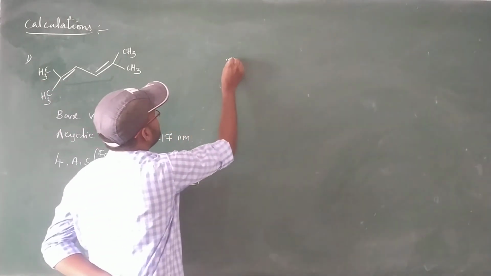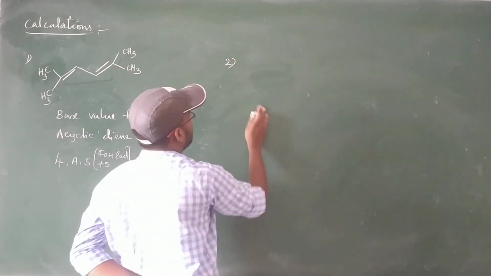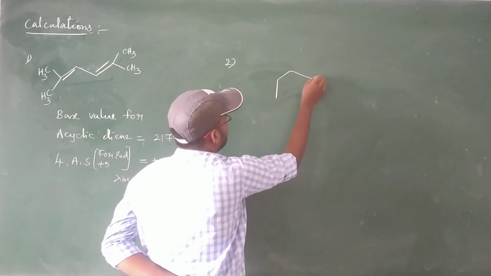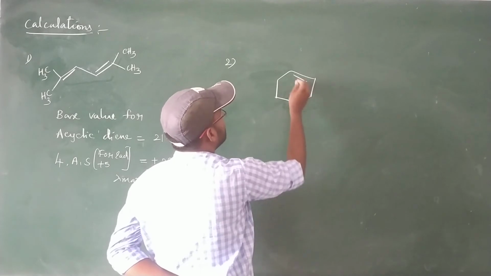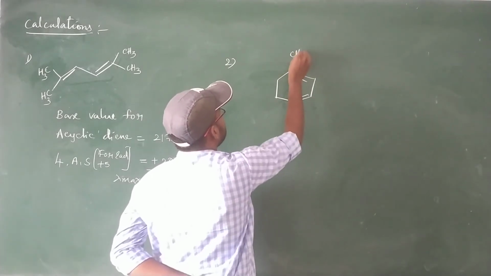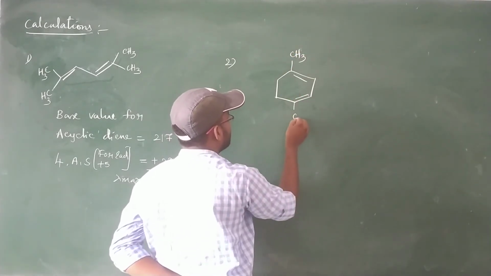Let us see the second example. Let me consider a cyclic diene like this. This is one CH3 and this is one polar group, Cl.